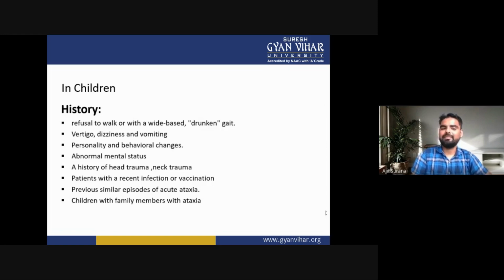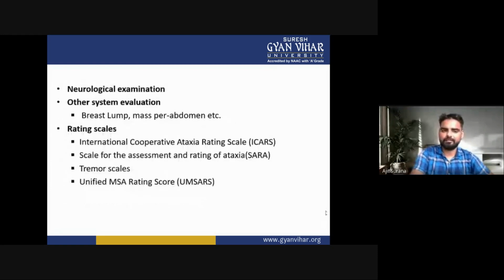Children may refuse to walk, or walk with a wide base, or come with a drunken gait. Vertigo, dizziness and vomiting are common in children. Personality and behavioral changes, abnormal mental status, a history of head trauma and neck trauma, recent infection or vaccination, previous similar episodes of acute ataxia, and children with family members with ataxia.